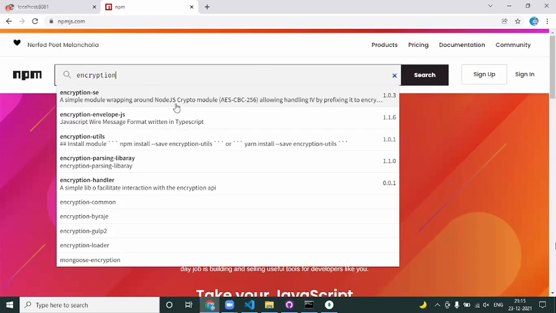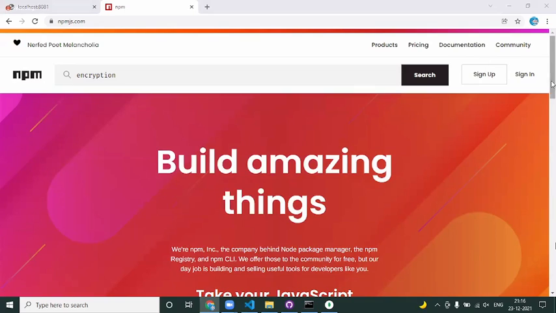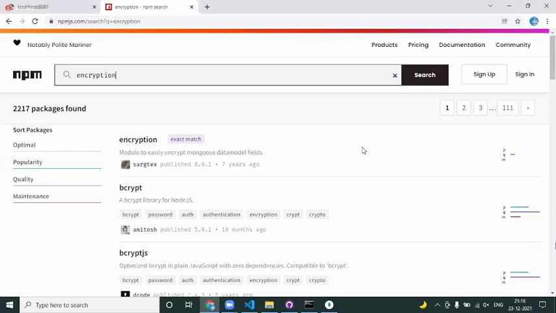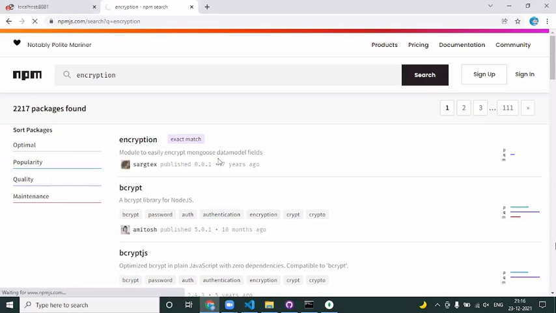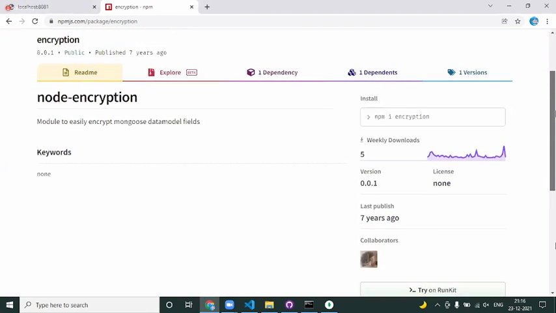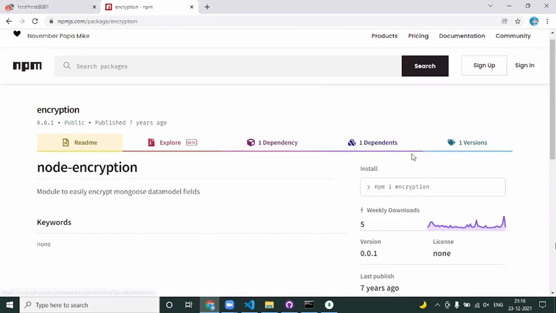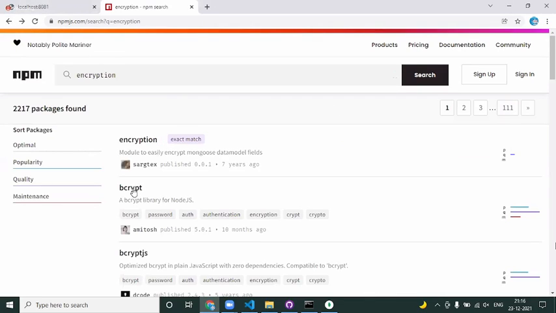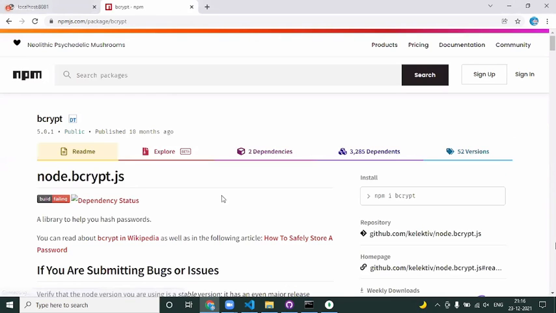Okay, so a simple module wrapping around the crypto module. A lot of modules are there. So let us click on these and see how it is. Click on search. Okay, there is something called the encryption module. There is nothing given here, and the rating is very low, sir. That's why. Okay, let's go with the second one.